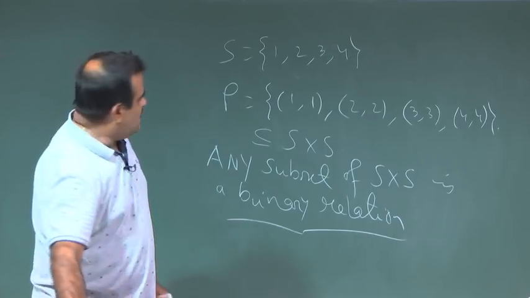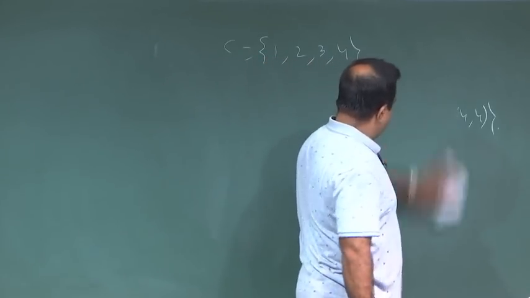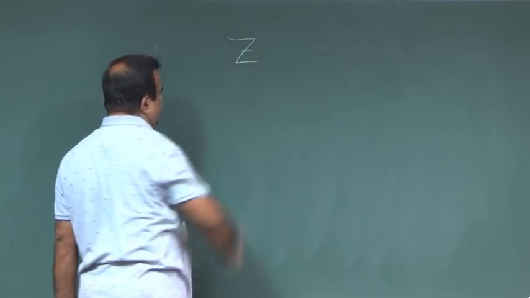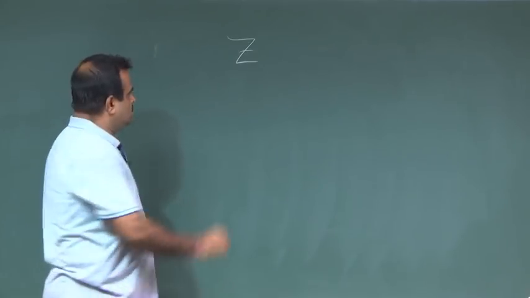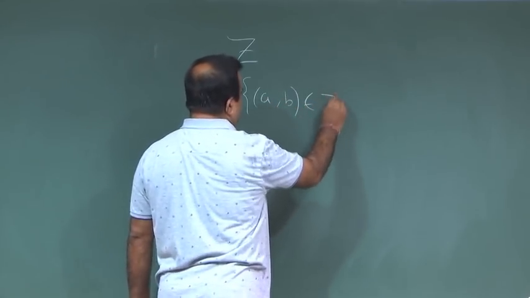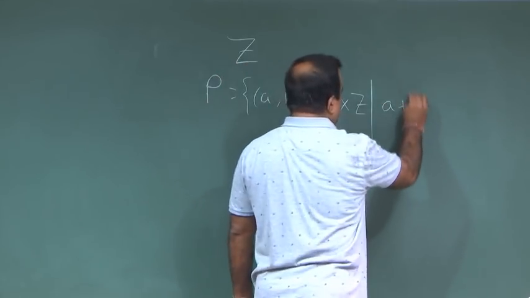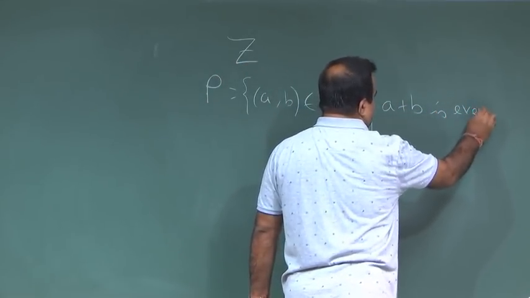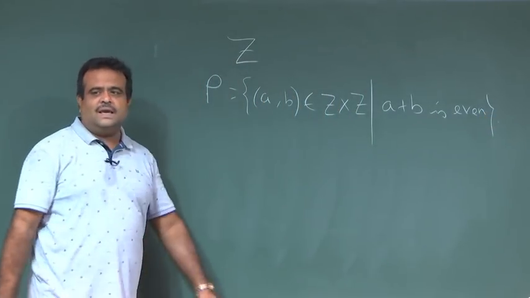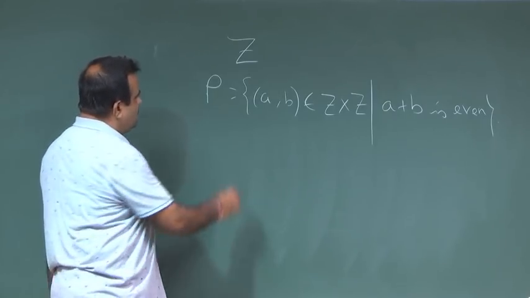Now, we can have another example on Z. Suppose we want to define a binary relation on the set of integers Z. We define rho as follows. It is a subset of the Cartesian product such that A plus B is an even number. If A plus B is even, then we say A is related to B. So, who are the members in rho?